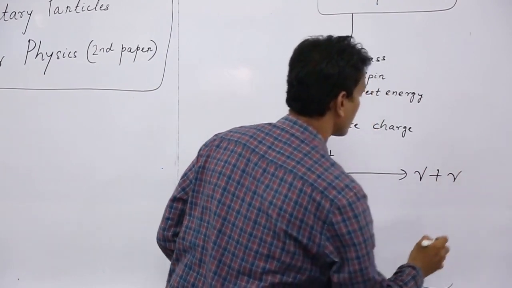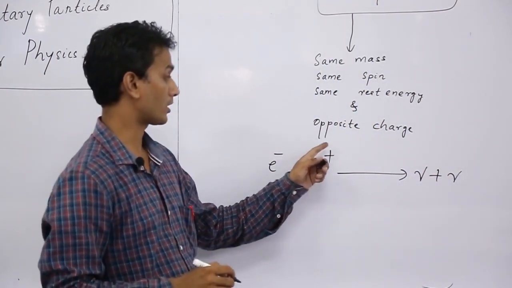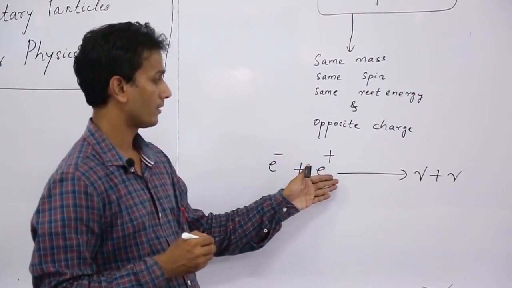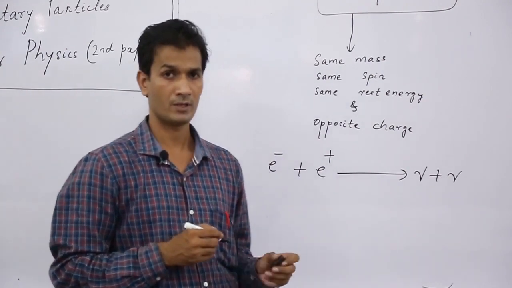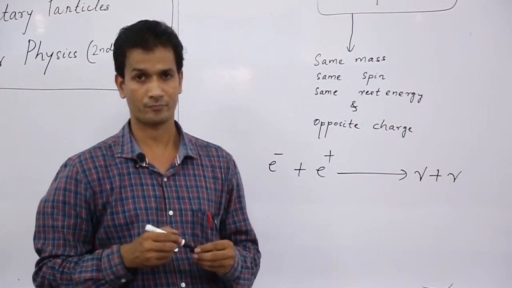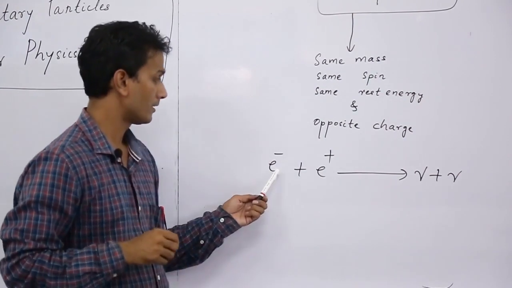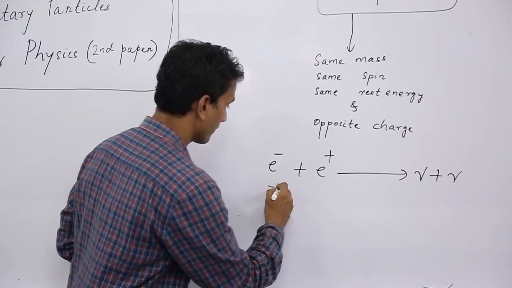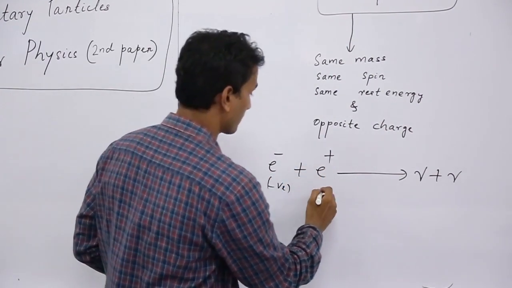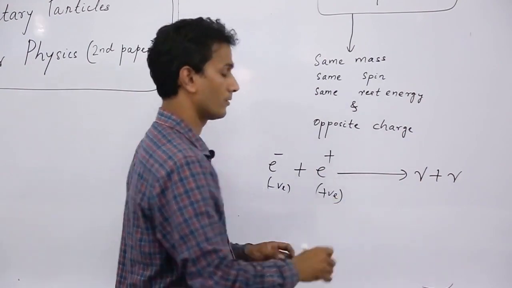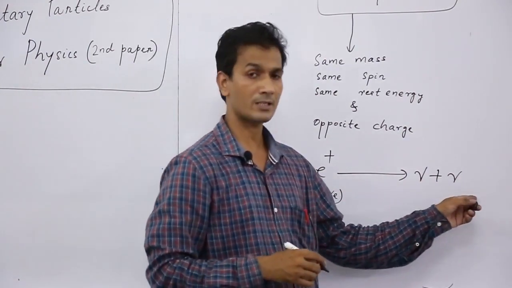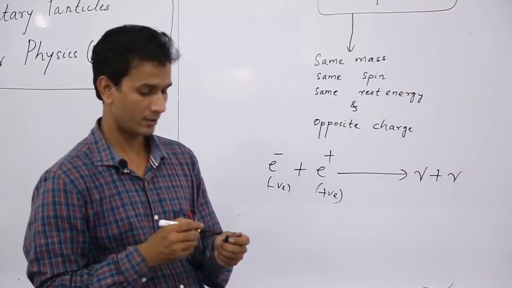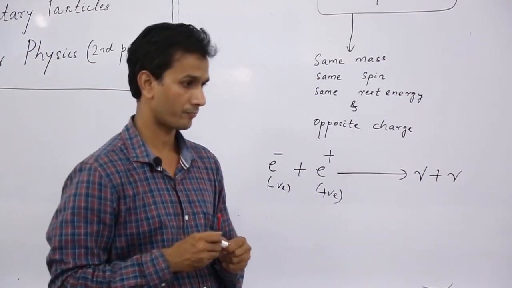So these are the symbol of photons. So electron and its corresponding antiparticle positron combine among themselves and produce 2 photons. So this is the annihilation process. In this process, charge is conserved because electron has negative charge and the positron has positive charge. The photons have 0 charge. So we can say that charge is conserved in the annihilation process.